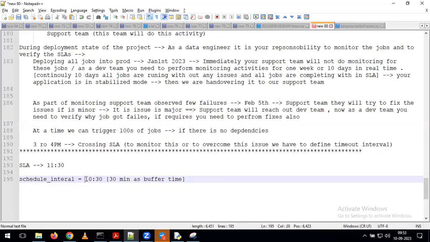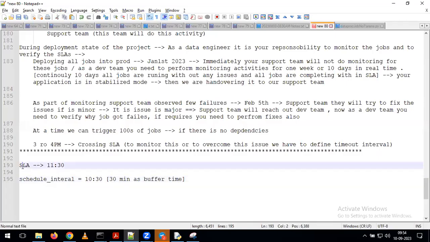At 10:30, you are given the job scheduling. At 10:30, your job will trigger. By 11, it will complete. Sometimes if the file is coming a bit late, or if any issues are happening, your job will be delayed. For that reason, we are giving a 30 minutes or 1 hour buffer time. Accordingly, we define the schedule interval.